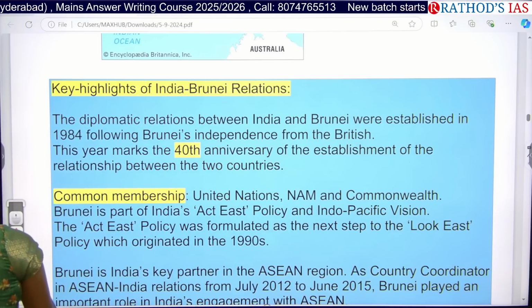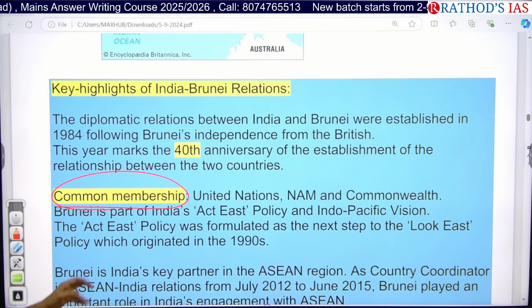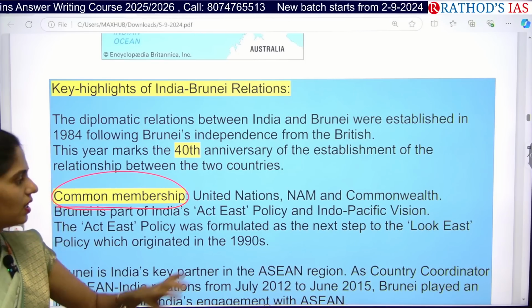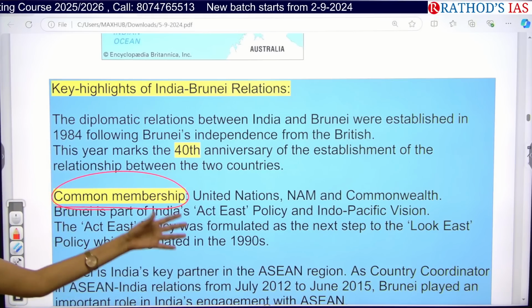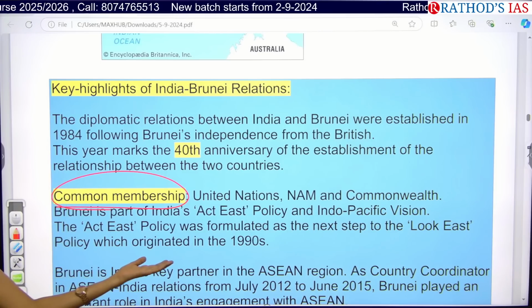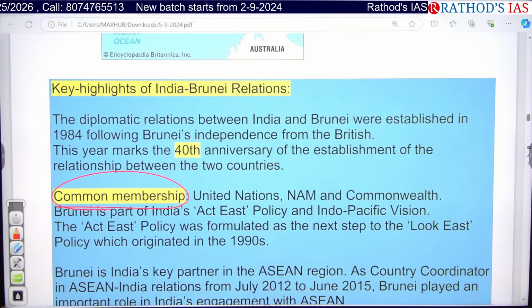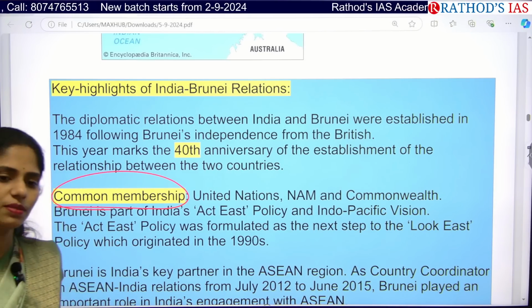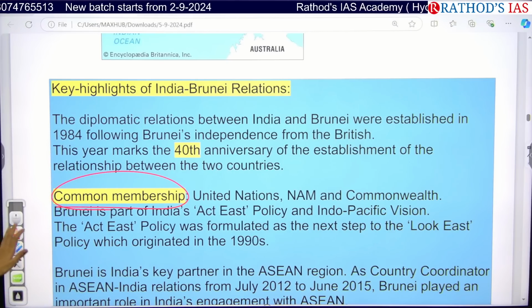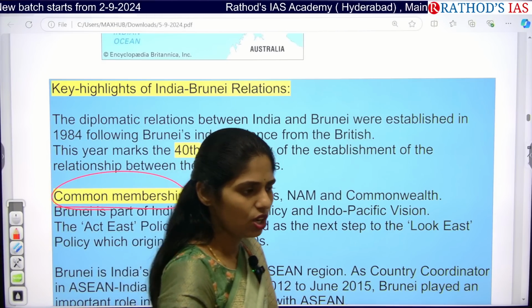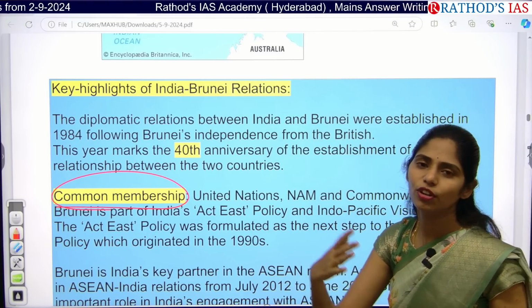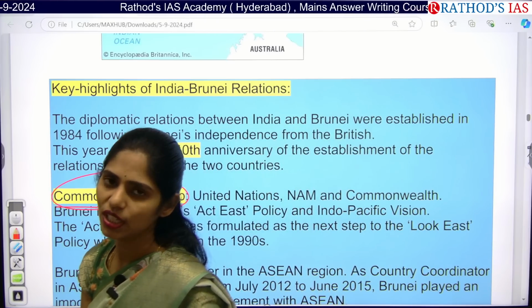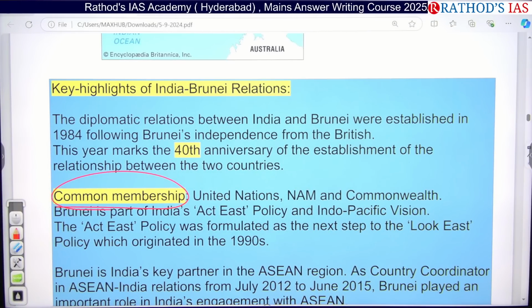And next, if you see here, India and Brunei are common members in some groups, like the United Nations, the Non-Alignment Movement, which came up in the 1960s, and even the Commonwealth, the Act East policy, the Indo-Pacific vision, and the Look East policy, where India and Brunei are both common members. You have to see this also, like you can get a prelims question like, consider the following countries which are common members of ASEAN, which are common members of RCEP, which are common members of SAARC. In that way also you can get questions in your prelims. You should not be confused at all about these members.